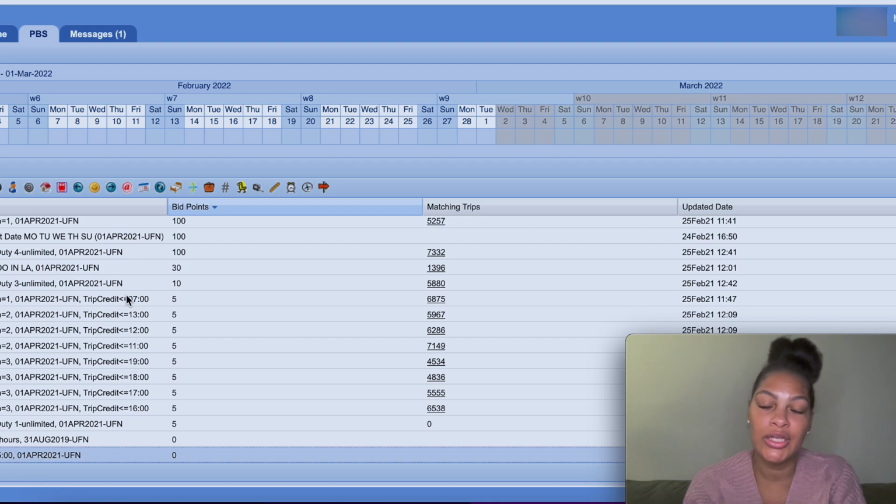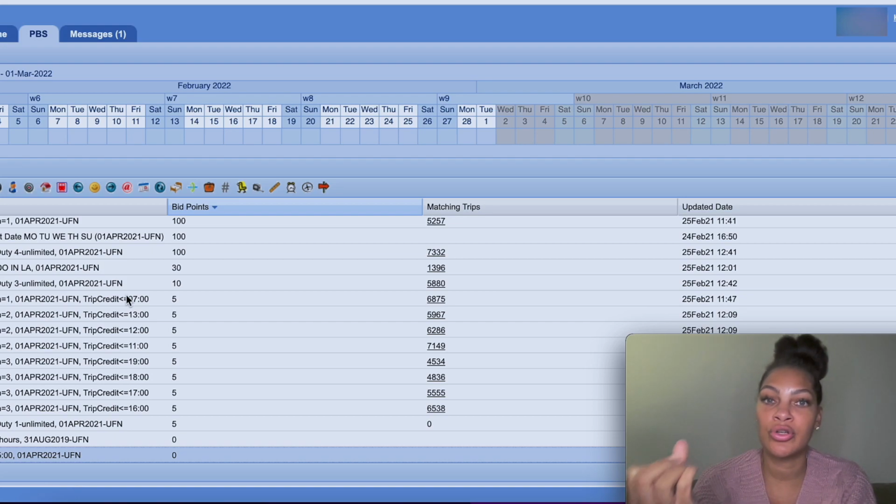This does not change. The rotation filtering is great because you can see what trips they have available for the month of February, and you can request those specific trips to work. But let's say I don't like any of the trips. I don't need to request a specific trip as long as everything in here is right. This is basically telling the system everything I've already requested as far as my wants.